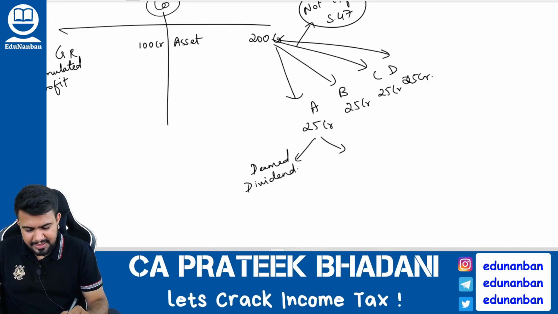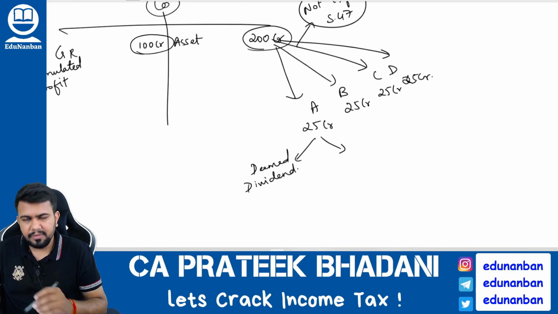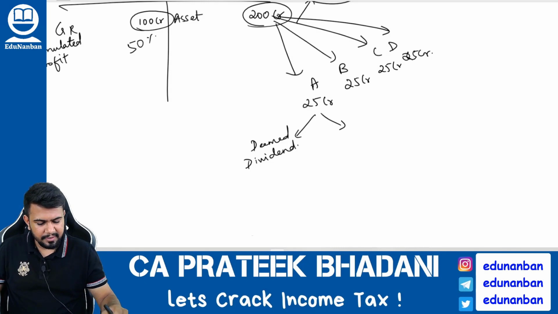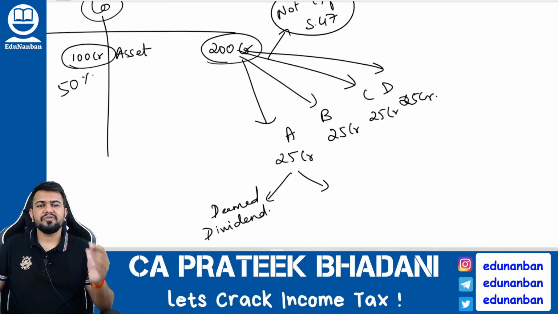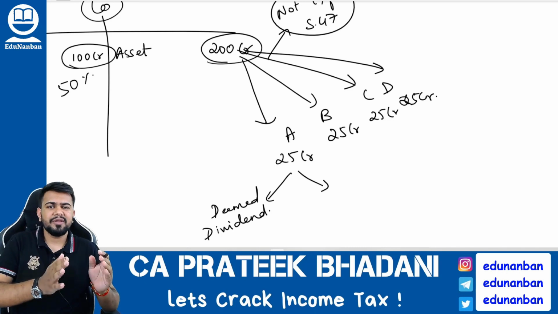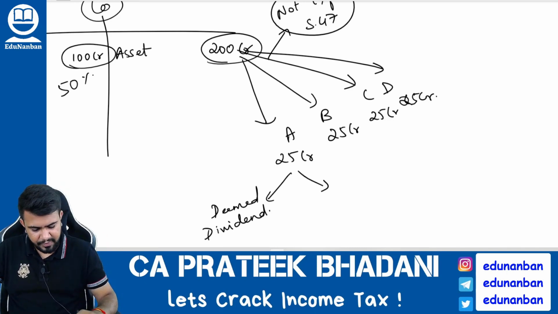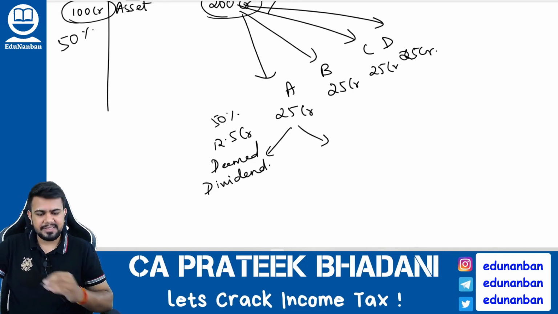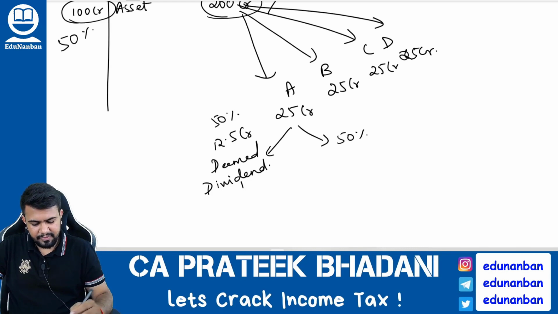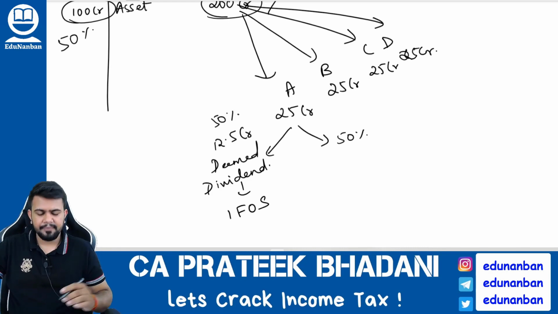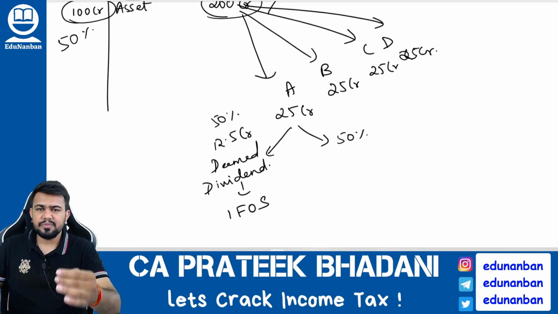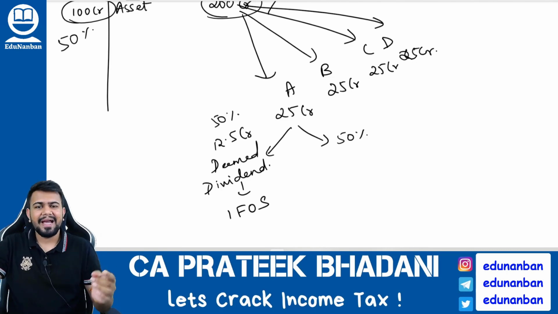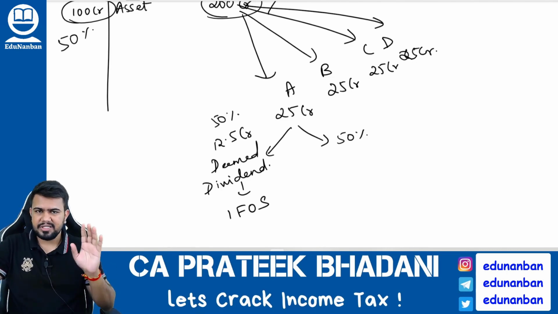Now listen here. This asset is how much? 200 crores. General reserve is how much? 100 crores. So it is 50%. That is why, out of whatever asset is distributed, 50% will be from accumulated profit and the balance 50% will not be from accumulated profit. Hence 12.5 crores, which is 50%, will be deemed dividend and taxable in income from other sources. The distribution of asset up to the accumulated profit of the company will be called deemed dividend and it will be taxable in the income from other sources chapter.